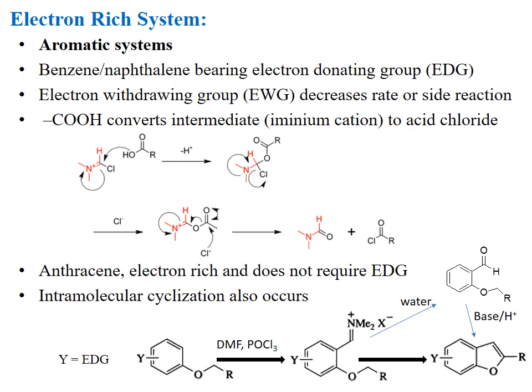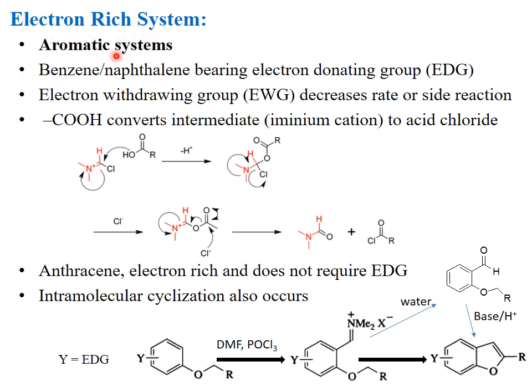The reactants of the Vilsmeier-Haack formylation reaction are categorized into three types. The first type is the aromatic system, the second type is the acid chloride, and the third reactant for the Vilsmeier-Haack formylation reaction is the substituted amide.